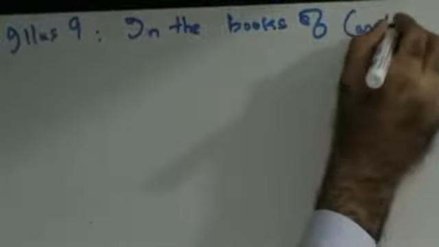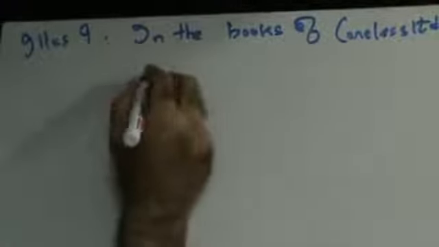Let's start. We are doing question number 9 in the books of Messrs. Careless Limited, illustration 9, journal.